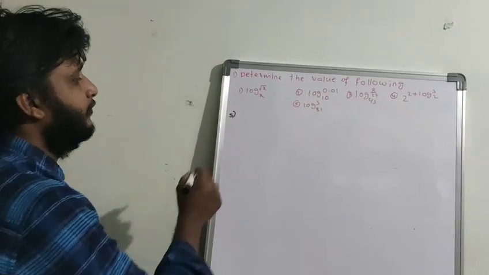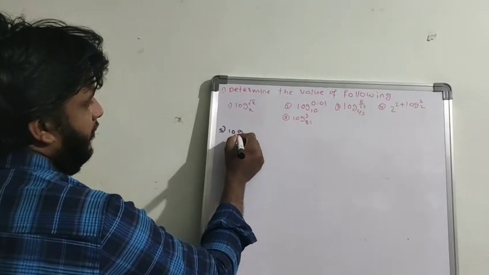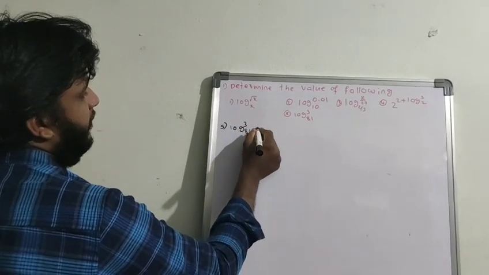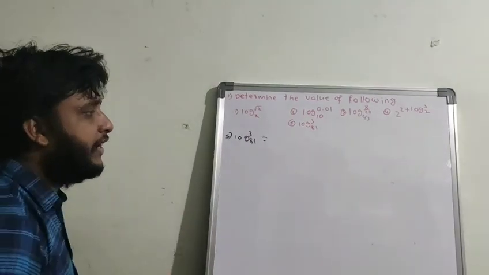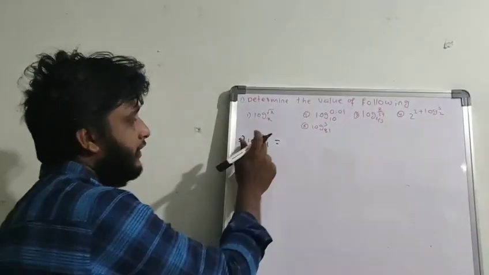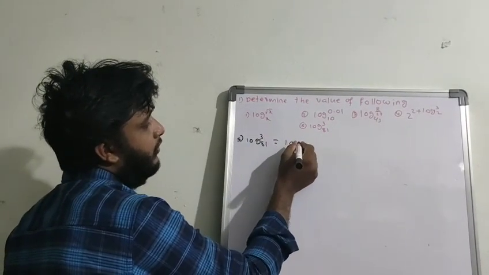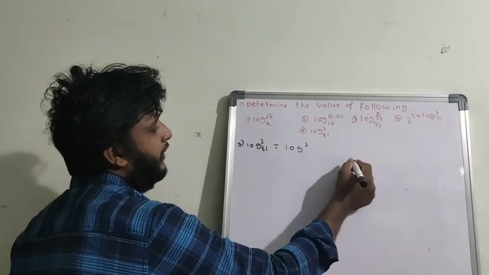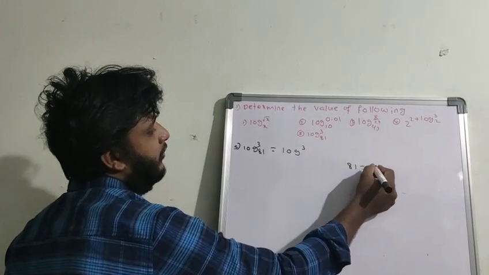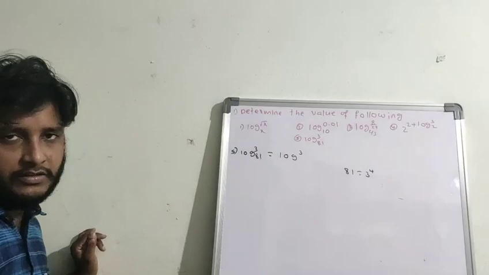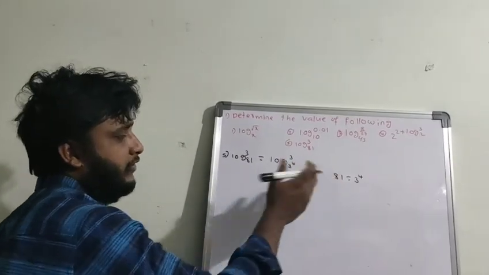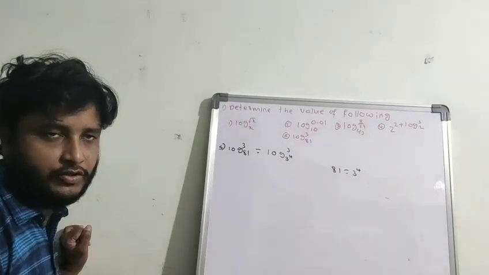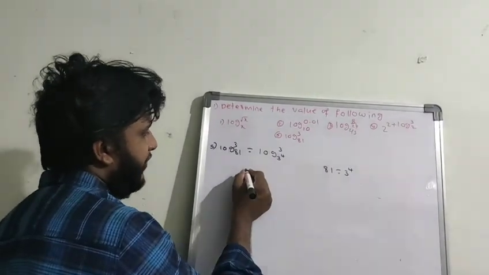The question: log 3 base 81 equal to. This 81 you can write as a power of 3. Why? Because here 3 is there. So log 3 81 you can write as 3 power 4. If you do prime factorization you can understand. In 10th class level we should be able to write small numbers in exponential form without doing prime factorization.